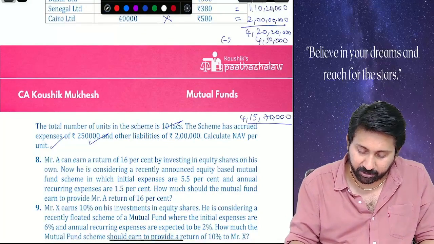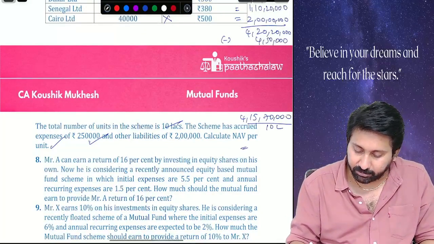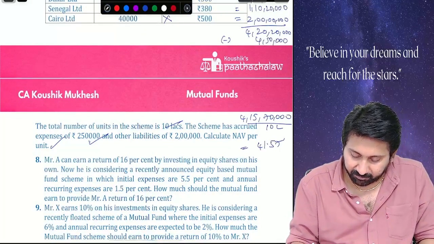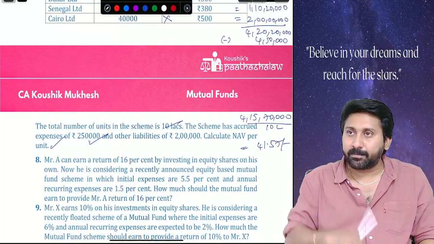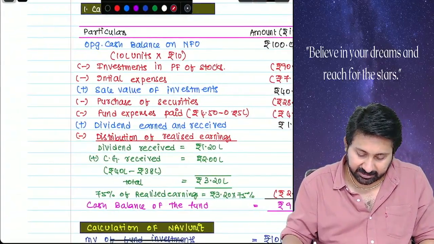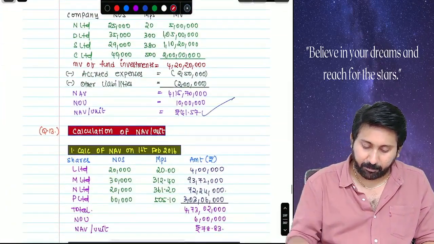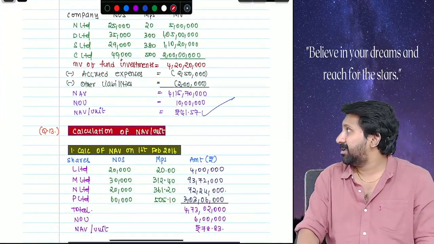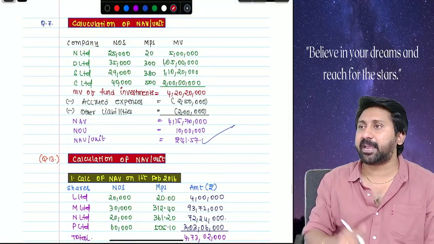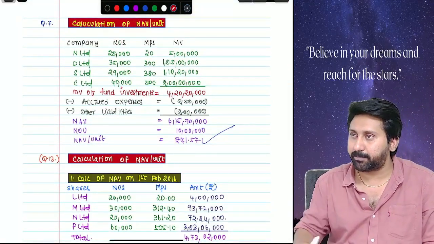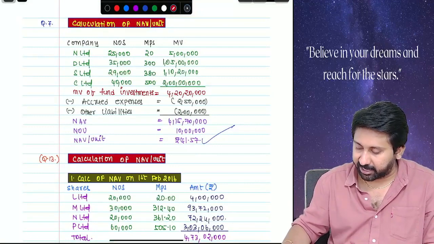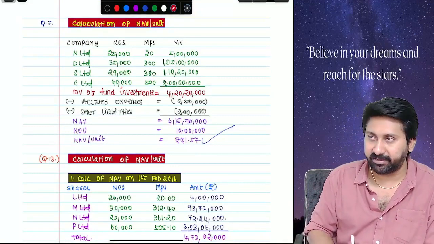Divided by how many lakh units are there? 10 lakh. Please tell the value. 41.57. Okay. You can see the workbook also for the answer. It is 41.57. That's all. So easy question only, just a basic calculation of NAV of a mutual fund. That's how the basic questions can come in examination with regard to NAV.